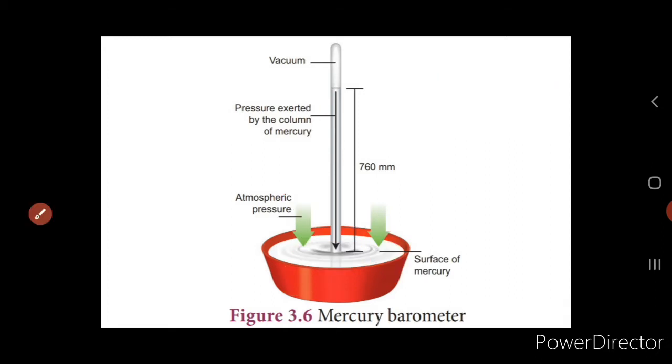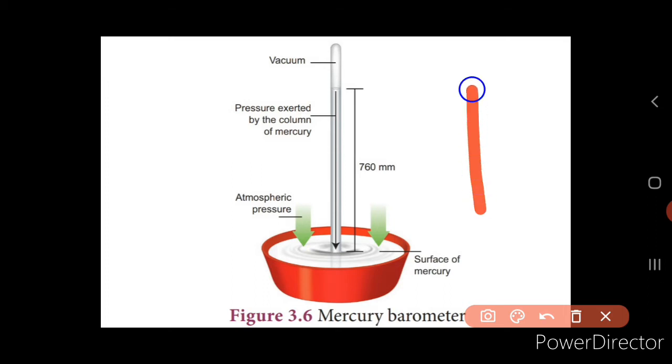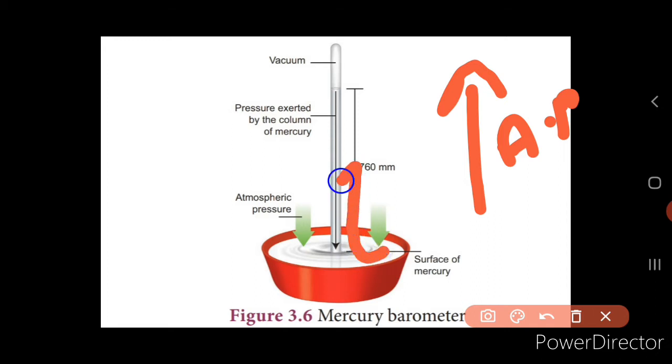Now consider the other case. If the atmospheric pressure is high, that is the outside pressure is increased, right? Now what will happen? It pushes more of the mercury into the tube. That is, the mercury from the tub enters into the glass tube, isn't it? And you can see that it increases in the glass tube, that is in the column, right?